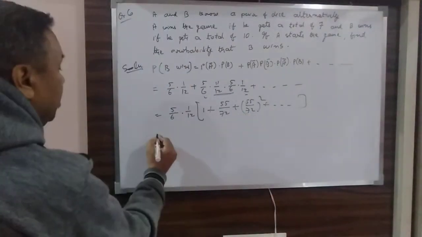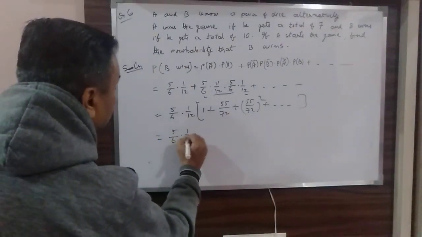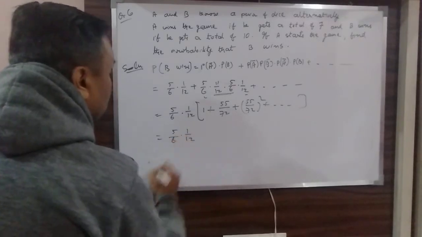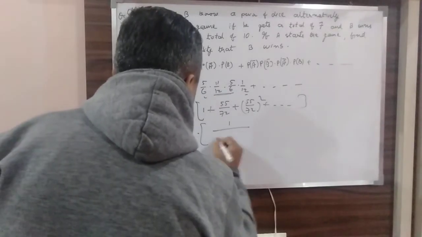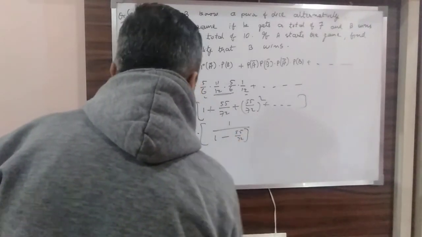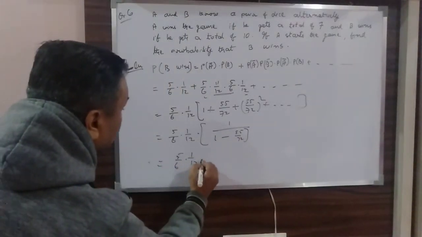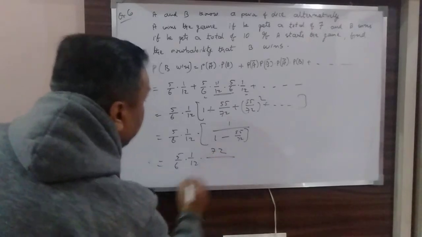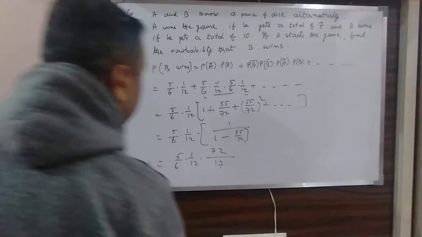So once again I am getting the same thing, 5 by 6 into 1 by 12 multiplied by 1 by 1 minus 55 by 72, or 5 by 6 into 1 by 12 into 72 by, what was 72 minus 55? That was 17.